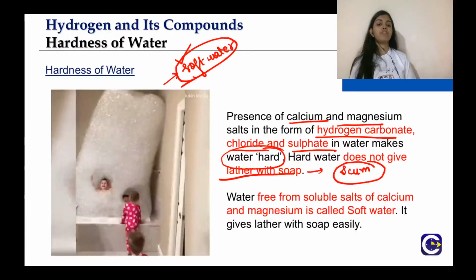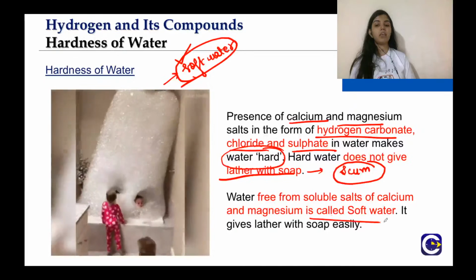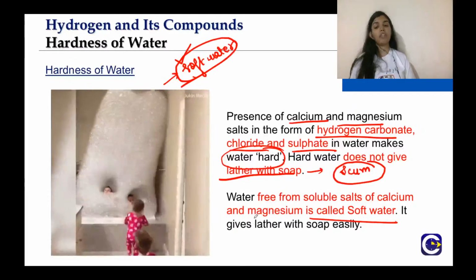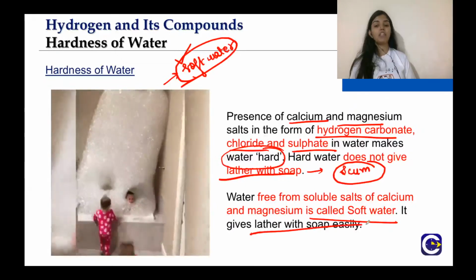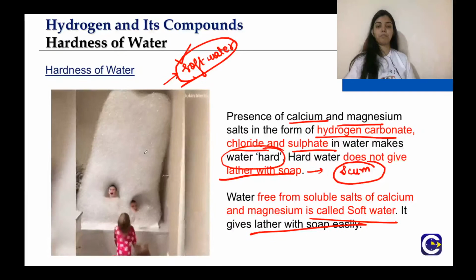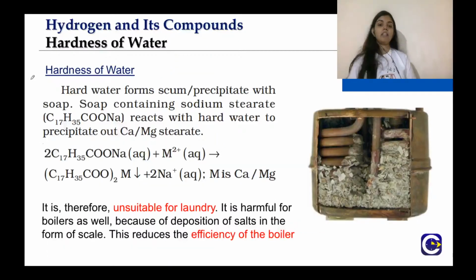So water which is free from calcium and magnesium is called soft water, and that is why it has the property to give lather with soap easily. So this is an example of soft water. See, hard water forms scum or precipitate.